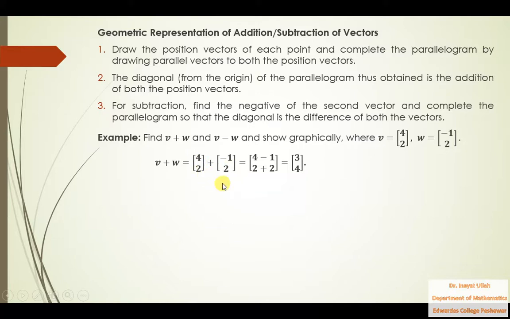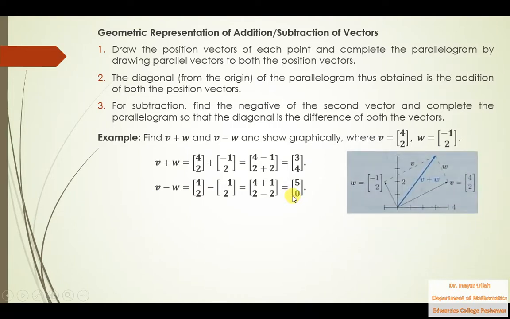You are familiar with this topic, that is 3 4, and the difference of these two is the same as the sum, just you need to replace plus by negative sign. So v minus w, this is v, this is minus, this is w, so that is 5 0. So the sum of these two is 3 4 and the difference of these two is 5 0. Now how could we show this sum graphically? So that is the hint.